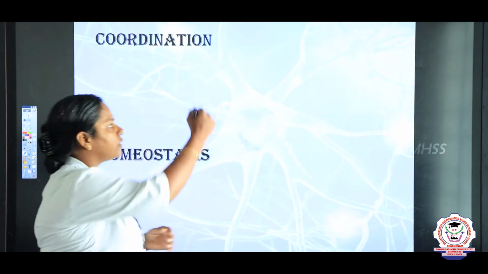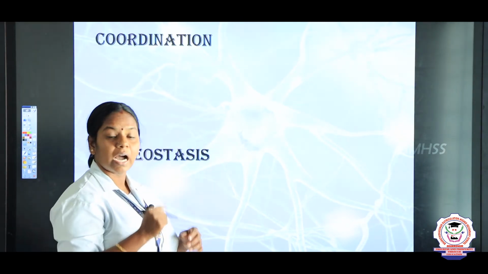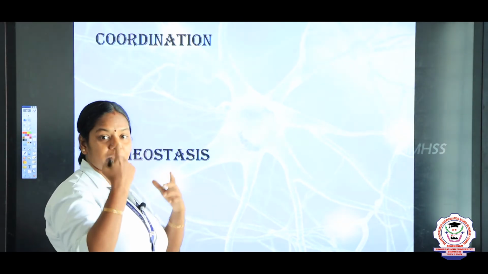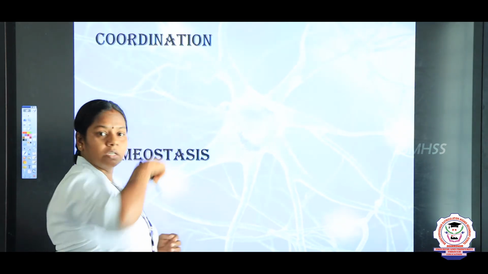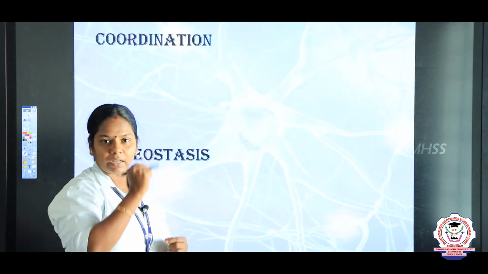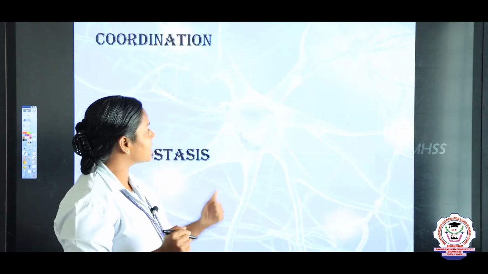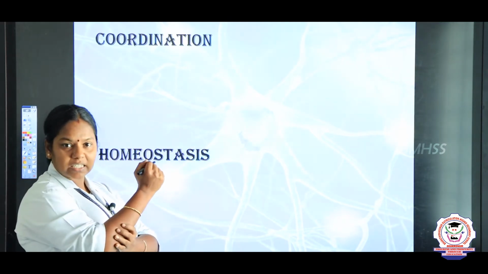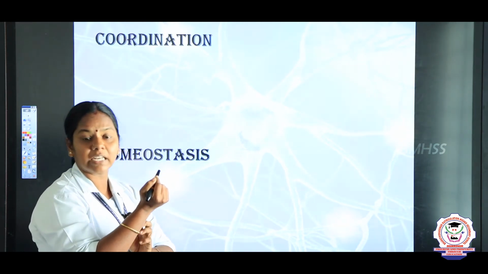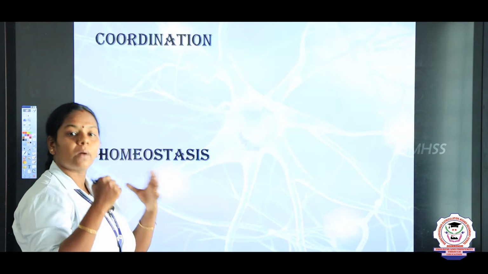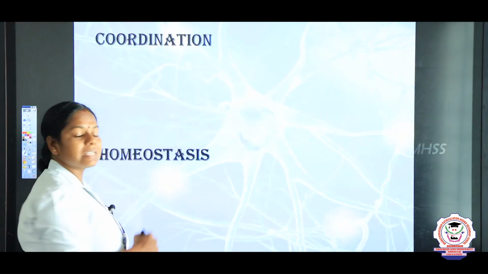For example, if I want to write on the board, what do I have to do? I have to think. First my brain will decide in which direction I should turn and at which angle I should raise my hand. Next, my muscular system, the nervous system, the sensory receptors present in the skin as well as the bones should coordinate to help me do a single work.